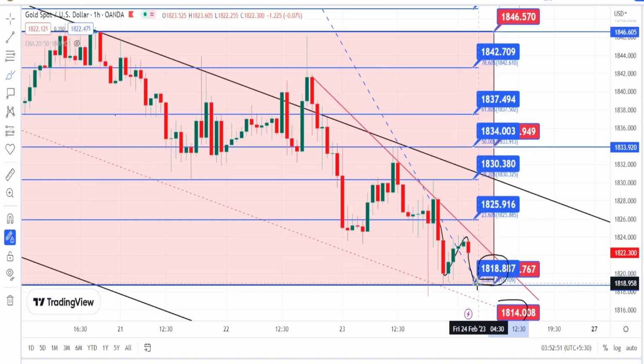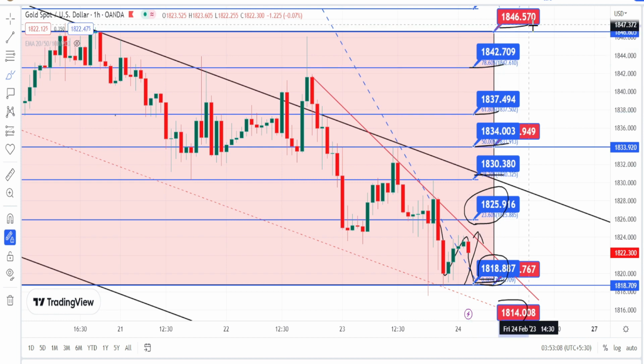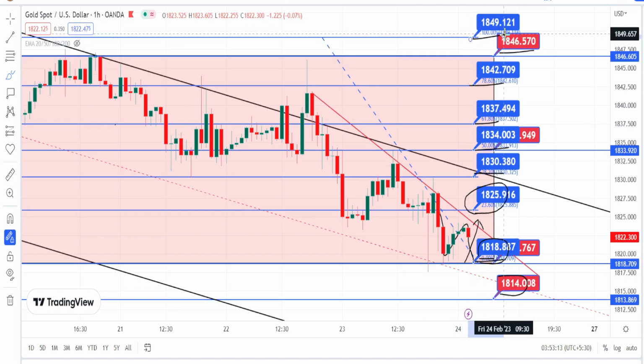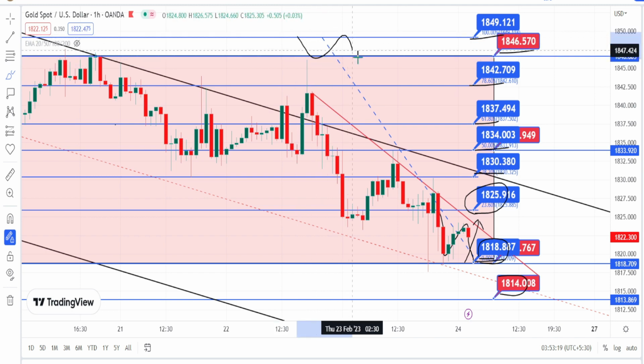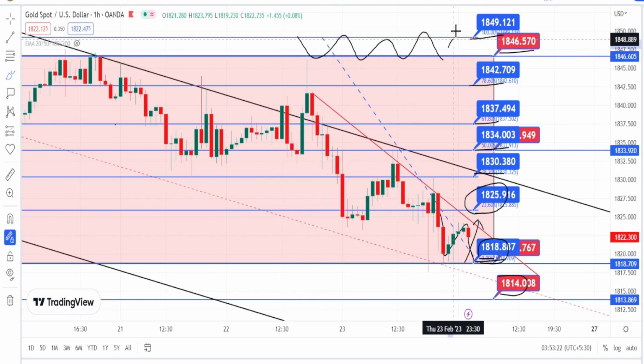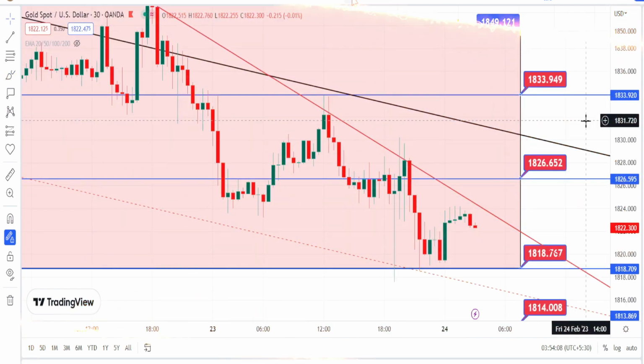And if the price action takes support around the support level of 1818 and bounces back on the bullish side retracement, the immediate resistance is going to be around 1825, 1830, 1834, 1837, 1842, 1846 and 1849. And once this resistance zone is broken, we can expect the bullish side trend reversal to start in hourly time frame also. Let us mark the support and resistance levels for 30 minutes time frame.